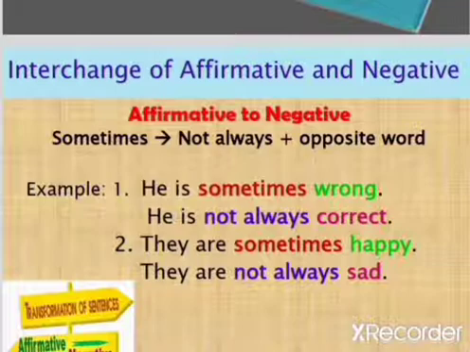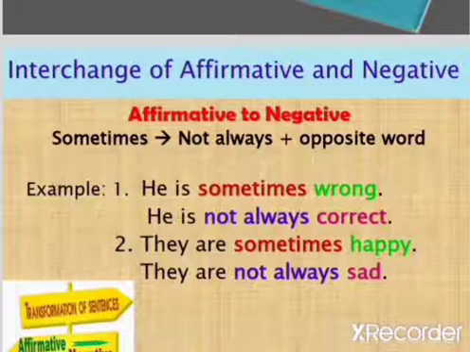Here is the example. He is sometimes wrong. This is in affirmative. We have to change this sentence into negative without changing its meaning. That means we have to add a negative word, but the meaning should be the same. This is very important. While changing a sentence from one form to another, we should not change the meaning of it.